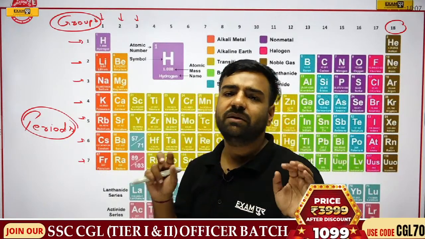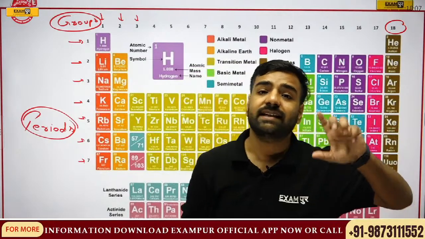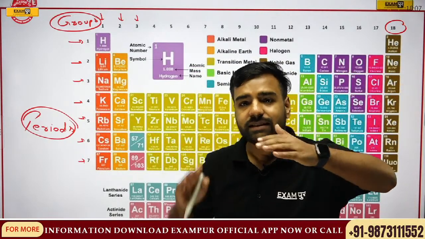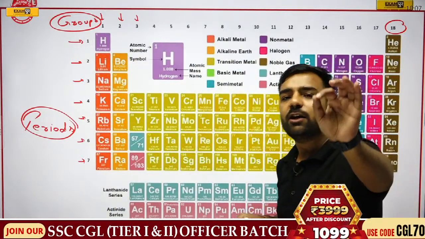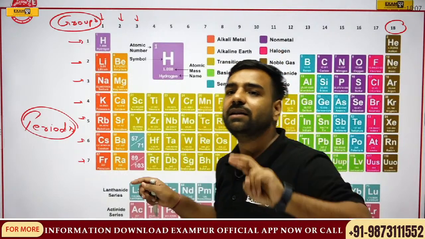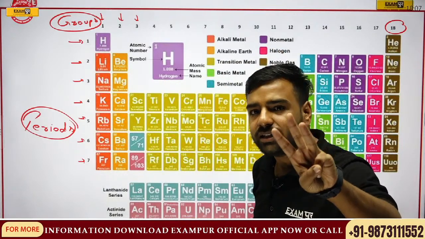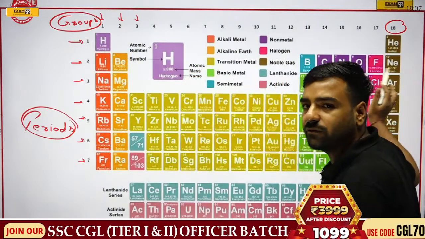First of all, we must be clear with the modern periodic table. We must be clear what atomic number is. In the sequence order of this atomic number only, this particular table is created. How? Hydrogen's atomic number is 1. Helium's atomic number is 2. Then lithium's atomic number is 3. In a similar manner: hydrogen, helium, lithium, beryllium, boron, carbon, nitrogen, oxygen, fluorine, neon.